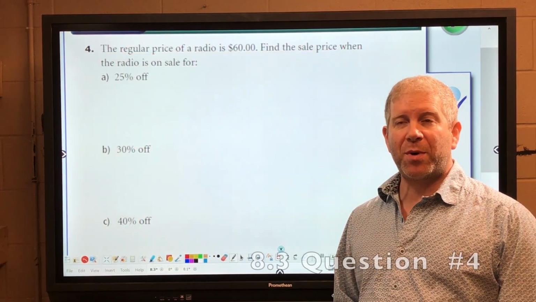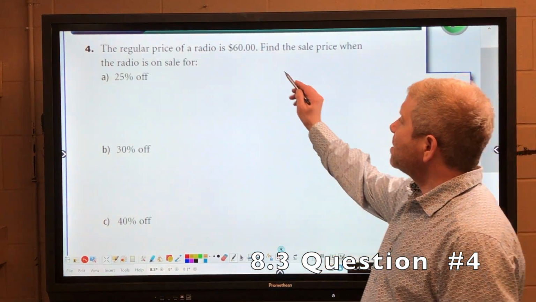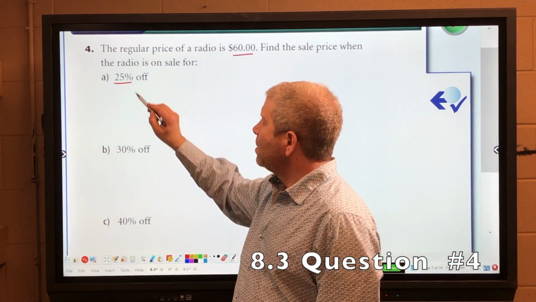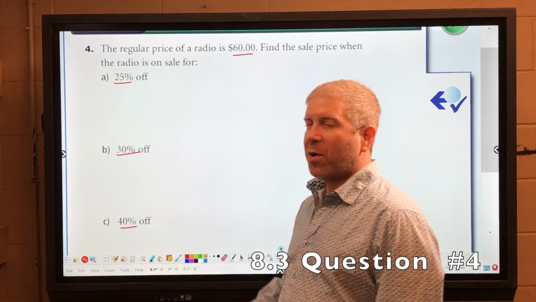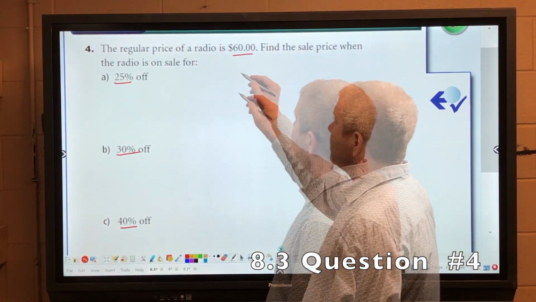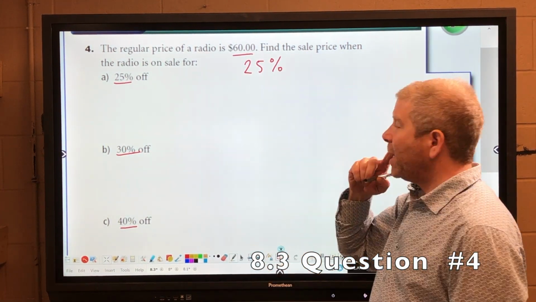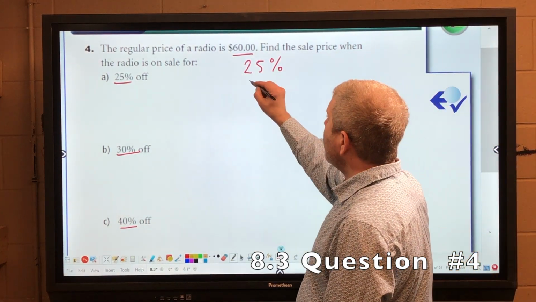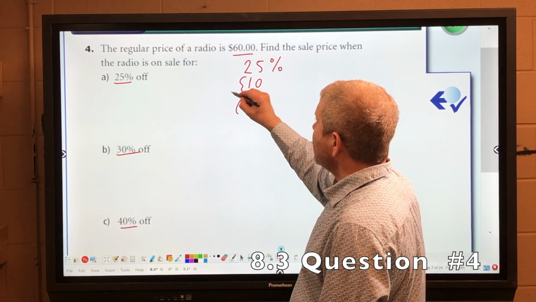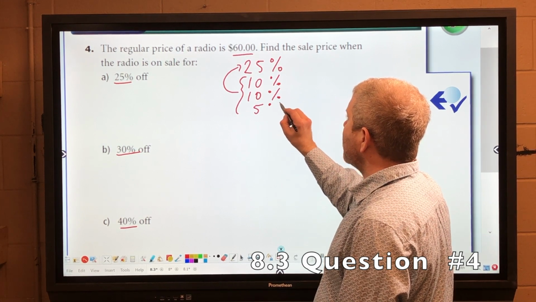This is section 8.3, question number 4 on page 304. The regular price of a radio is $60. Find the sale price when the radio is on sale for 25%, 30%, and 40%. Again, we're going to do this without calculators, using estimation if we can. So 25%, we want to break that into smaller numbers. I'm going to break that into 10, 10, and 5%, because that's equal to my 25%.